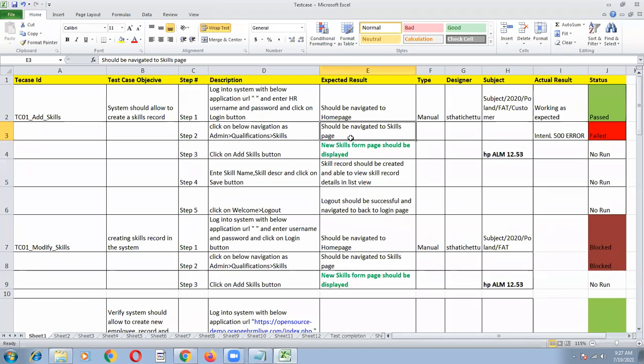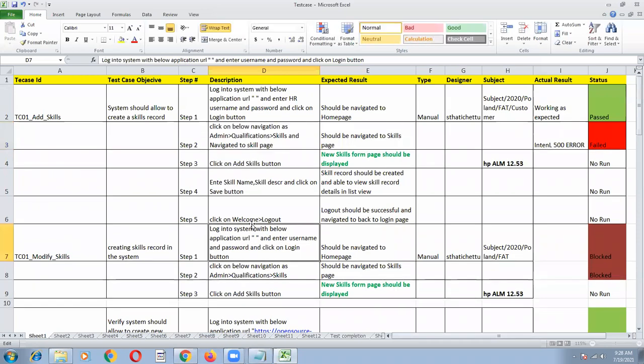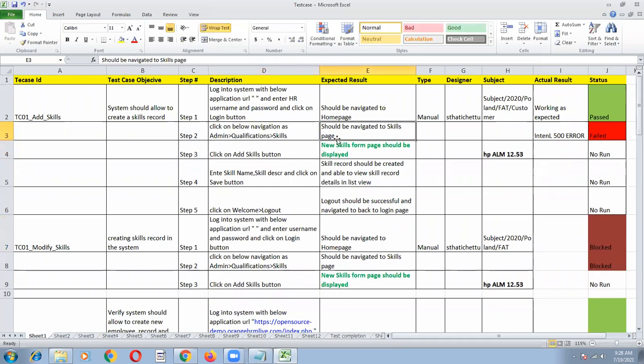Suppose you write, click on skills and navigated to skills page. If you write like this, that means you don't know testing, because you are mixing action and action result in the same test case. All the click actions you have to write on the left hand side, and what has to happen, the expected result, you have to write on the right hand side.